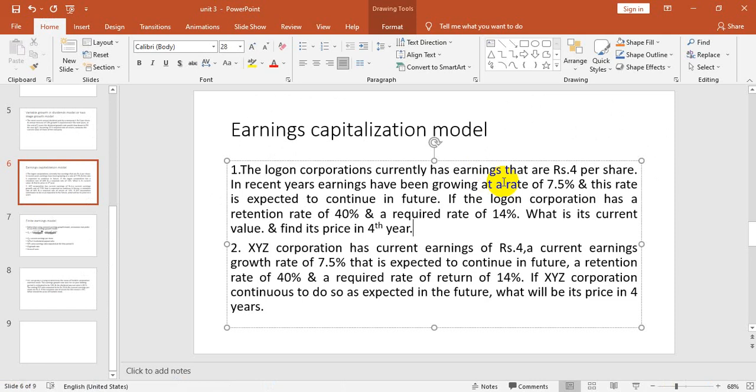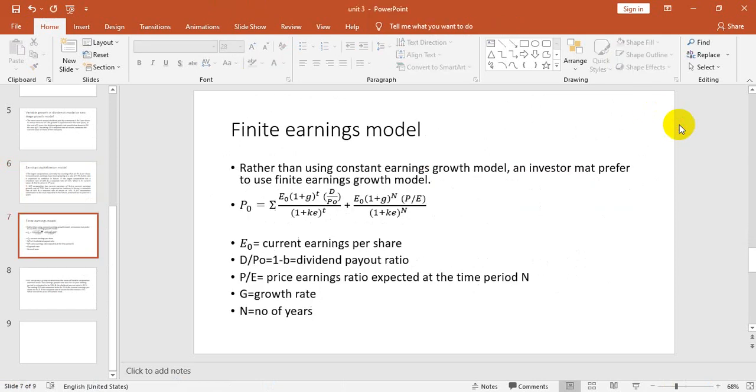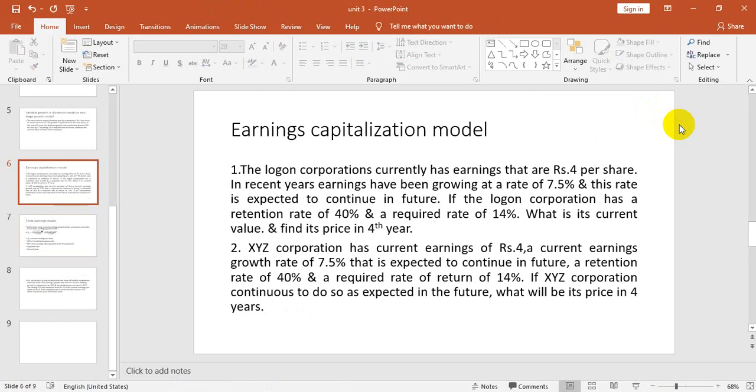Okay, now coming to the next method, it is the finite earnings model. This is the second problem. XYZ Corporation has current earnings of 4, a current earnings growth rate of 7.5% that is expected to continue in the future, a retention rate of 40, required rate of 14. If XYZ Corporation performs as expected in the future, what will be its price in 4 years? So the information is quite similar over here.